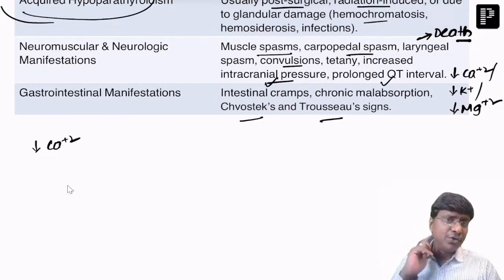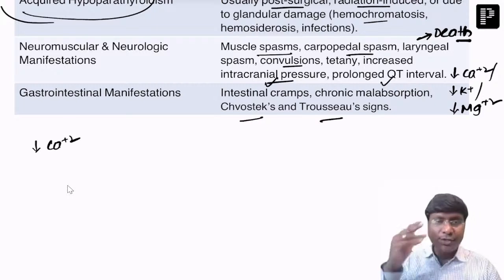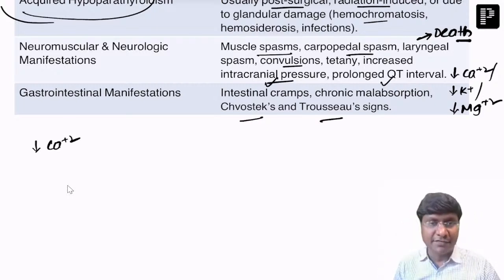What is Chvostek sign? You tap the facial nerve over the angle of the mandible, you will have the spasm of the muscles on that half of the face. Then what is Trousseau's sign? You apply the BP cuff and inflate it in between systolic and diastolic blood pressure and leave it for 2 to 3 minutes. You will notice that there is a carpopedal spasm. That is your Trousseau's sign.